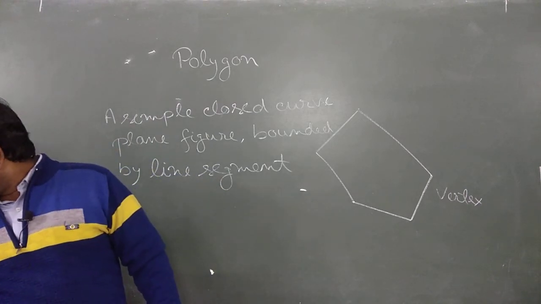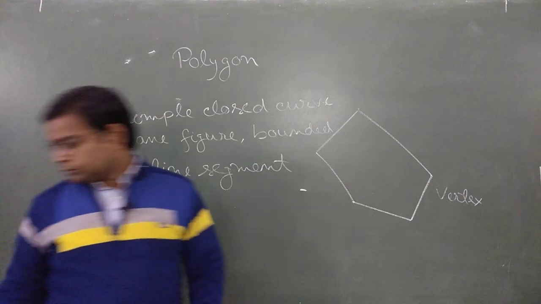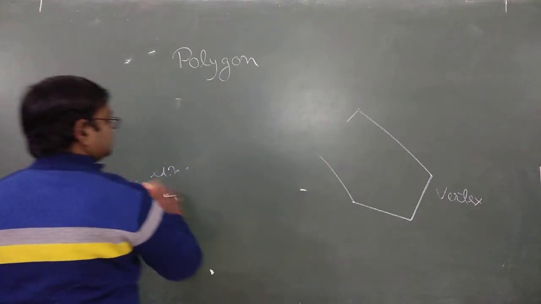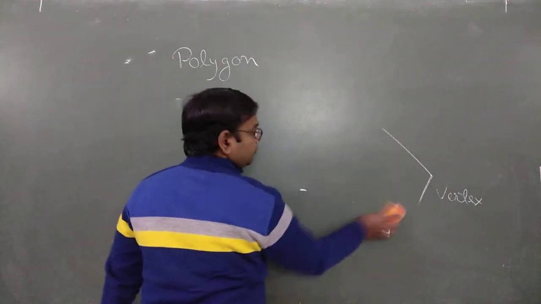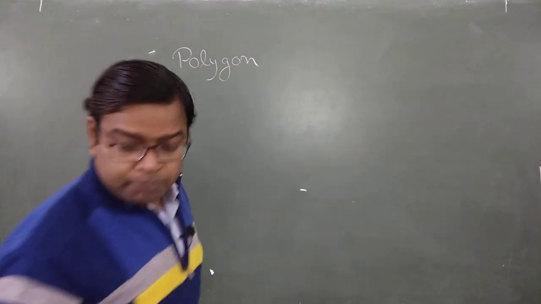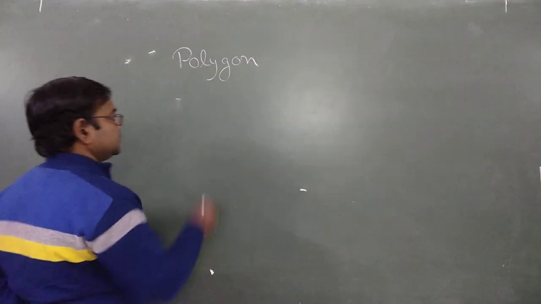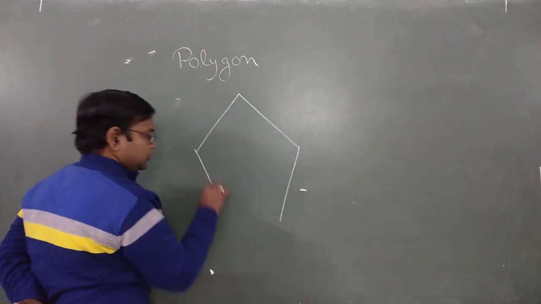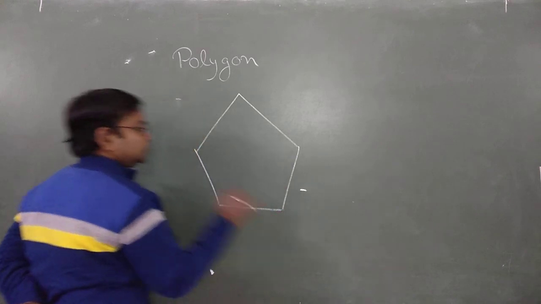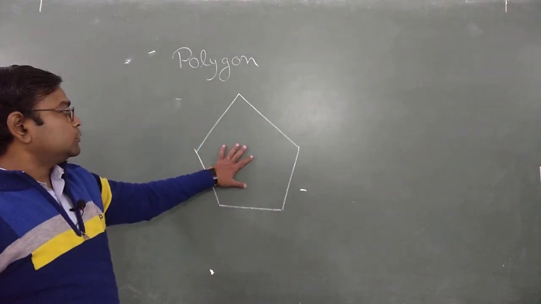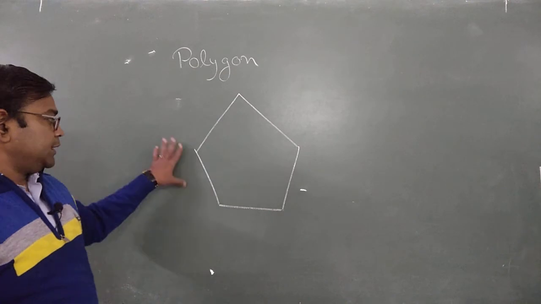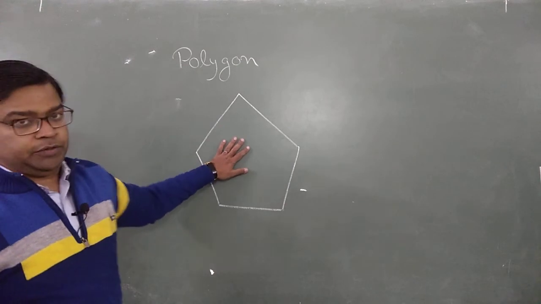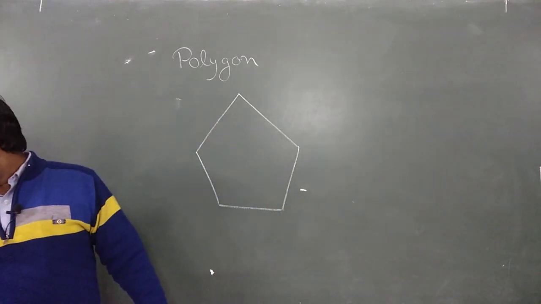We are going to discuss some more terms about polygons. So let's start. Always remember that a polygon is a plane figure bounded by some sides. I am here drawing a polygon, this type of polygon. So this is a polygon having straight lines as its boundary line segments, and vertices are there. It is a simple figure, plane figure, and closed curve figure.